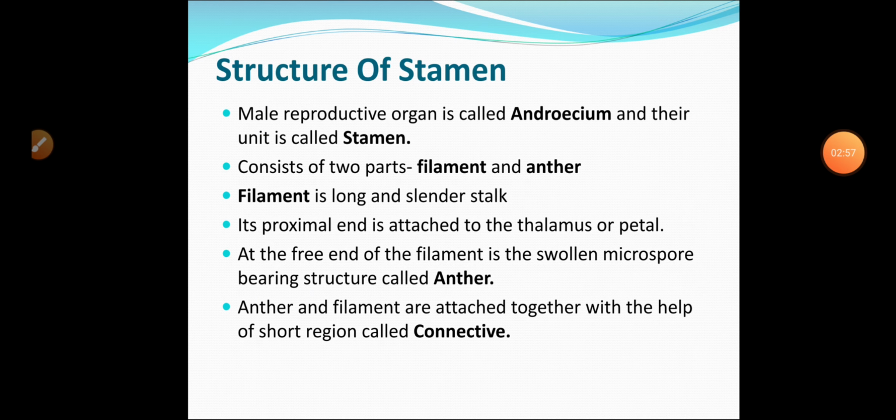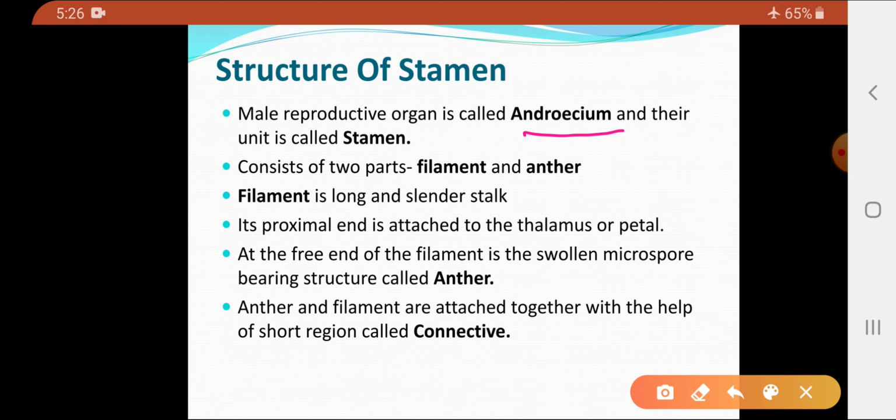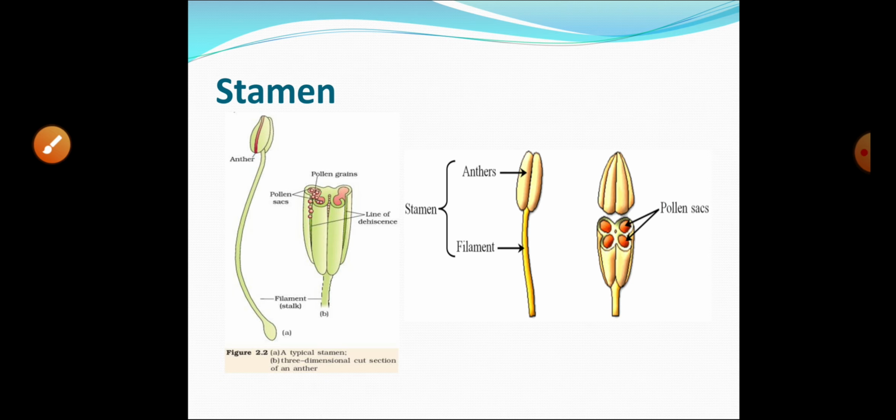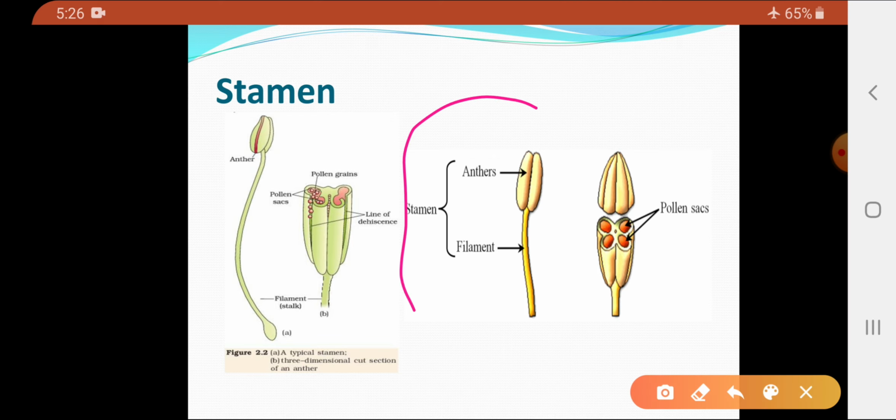Now, first of all, we will deal with the male reproductive part of the flower. What is it called? The male reproductive part of the flower is called the androecium, and its units are called stamens. Now this stamen consists of two parts: one part is the filament and another is the anther. You can clearly see the diagram of the stamen. In this you can see a complete stamen. At the lower portion there is a stalk-like structure. This stalk-like structure of a stamen is called a filament.